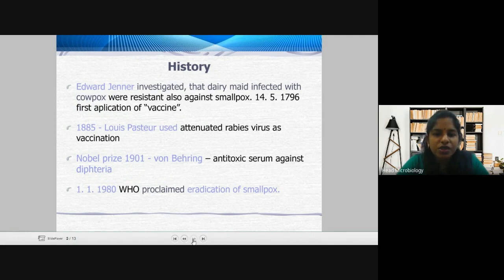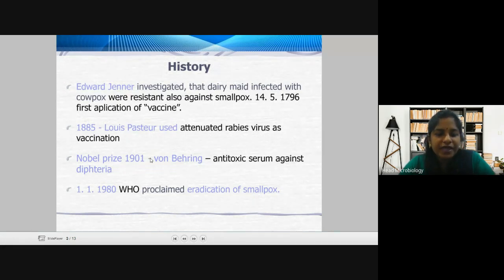Then Louis Pasteur used attenuated rabies virus as a vaccination. I told you, attenuated means when the virulent part of the virus is removed and used as a vaccine, it is called attenuation. When you remove the virulent part of the virus or bacteria. This happened in 1885. The first was Edward Jenner. Next it was Louis Pasteur who developed the vaccine for rabies.